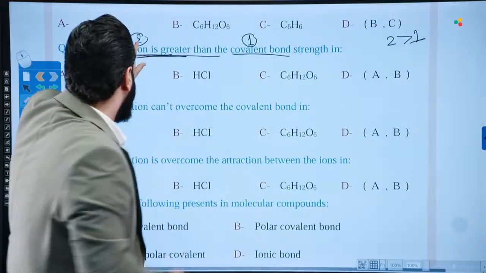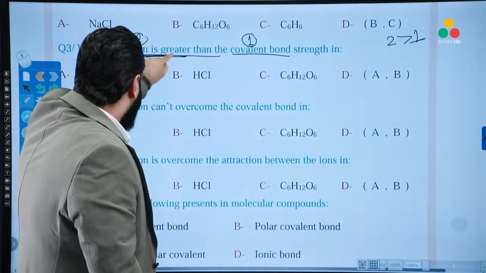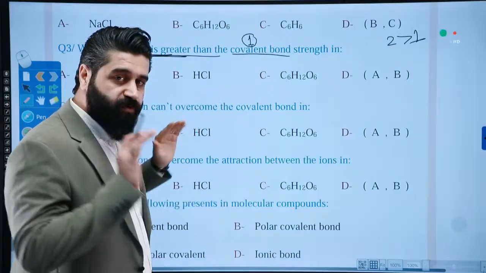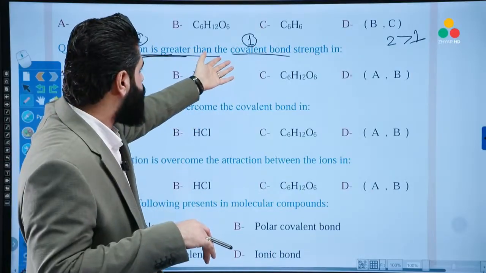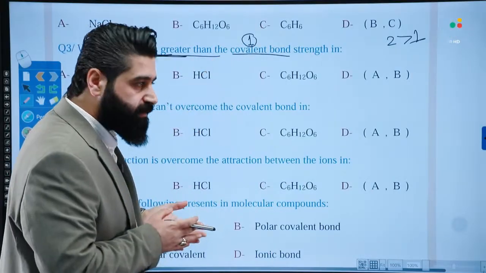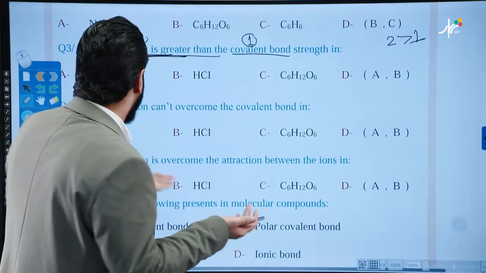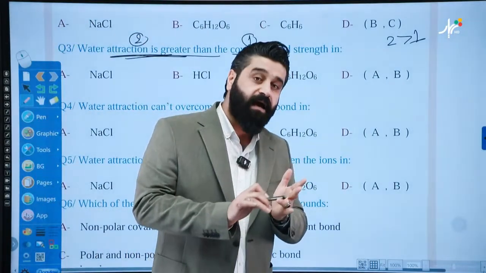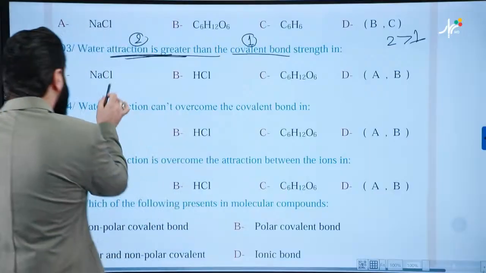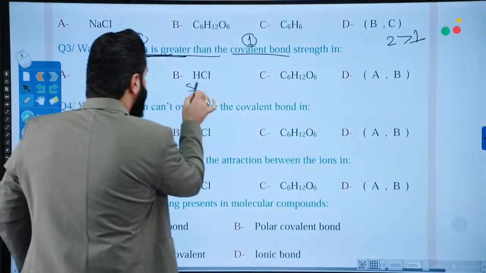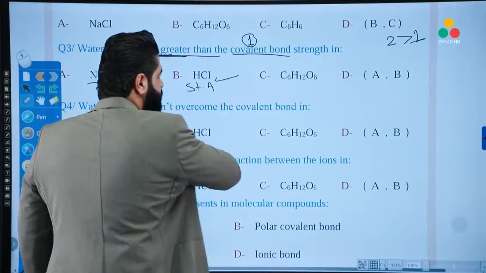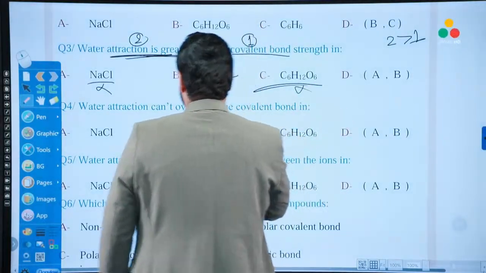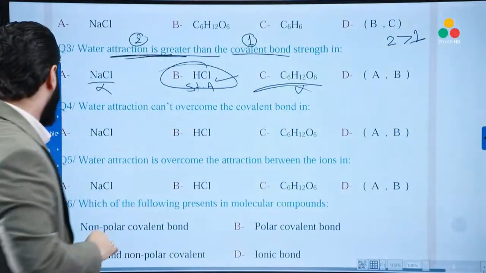Look, and now, if water attraction is greater than the attraction force within the molecule, or the strength of the covalent bond, so this compound must ionize, it must be electrolyte. Okay, it means it must be a strong acid or weak base. Salt, incorrect. Strong acid, correct. Glucose, it's a non-electrolyte, incorrect. The correct answer is B.